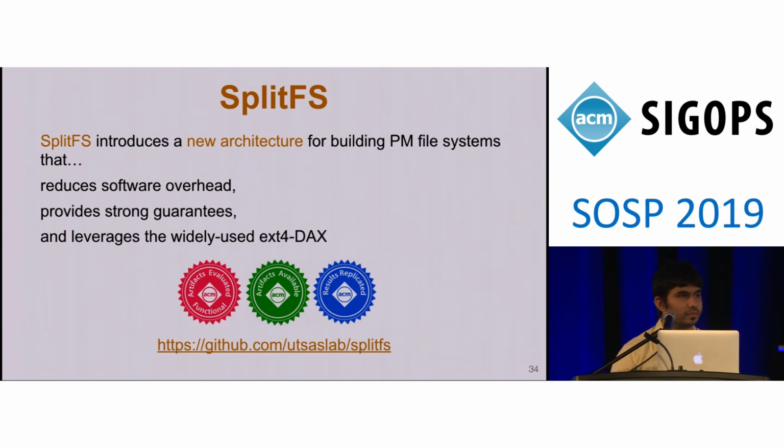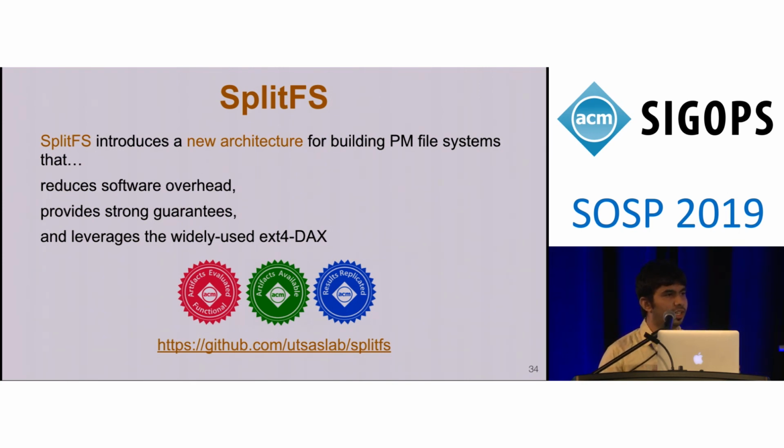Tony Mason, University of British Columbia. One of the things I noticed in your paper was that you're using this relink operation to move the blocks around. Doesn't that destroy the contiguity of the data on the persistent memory device itself? Right. It does.